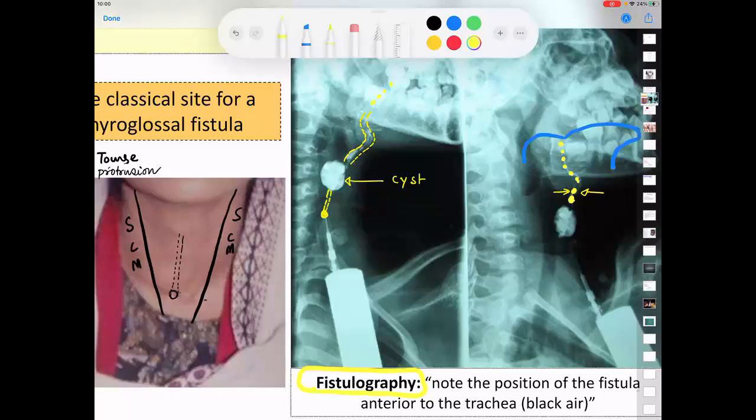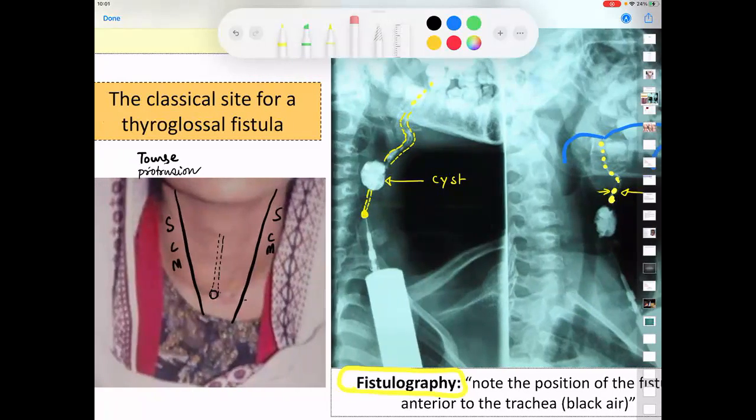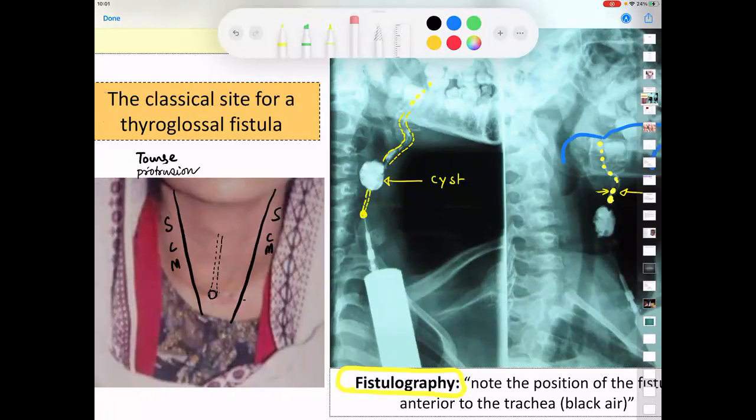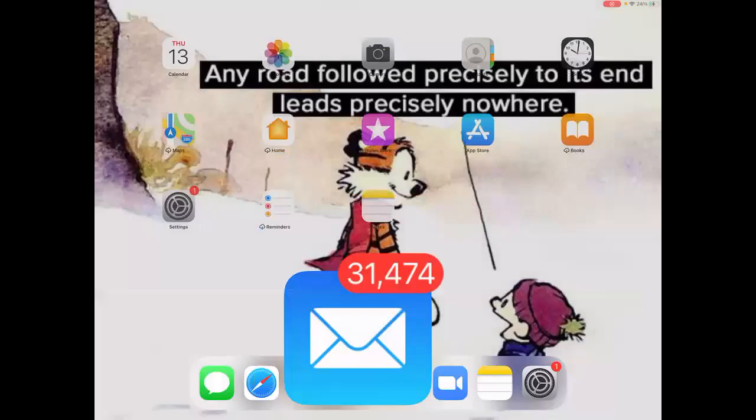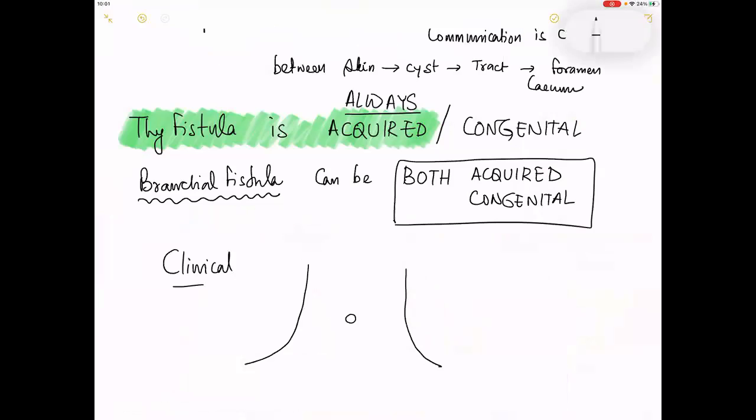Now tell me, what is this tube that is behind the cyst? Trachea. Very good. Okay, so this tube is the trachea. Good one. I think my job is complete. So this is the anatomy that I wanted you to remember. The clinical point that I always said is the location is in the midline.